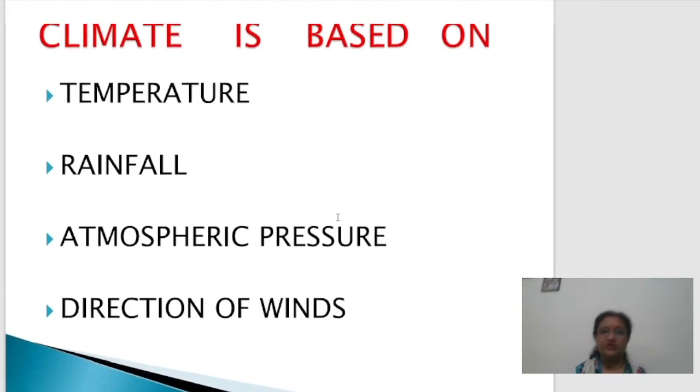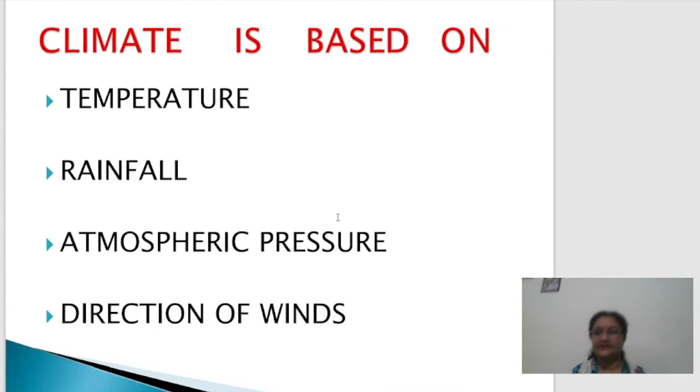Now, one more very important thing is there. When we say climate of India or climate of any other region, a few factors are there which form the climate of any region. These are the basic elements. Which are the basic elements? I told you in the earlier part also about it.